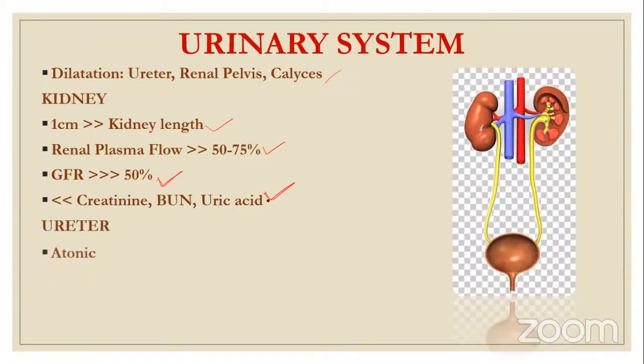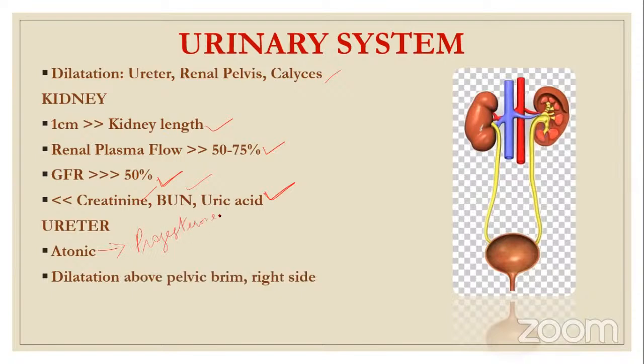And in urine, it is not reabsorbed, it is gone out. So that is why creatinine, blood urea nitrogen, and uric acid are reduced, because GFR is increased. Ureter is atonic because of progesterone. Wherever you see atony or relaxation, the hormone that comes there is progesterone. And wherever there is stasis or contraction, the hormone that comes is estrogen.